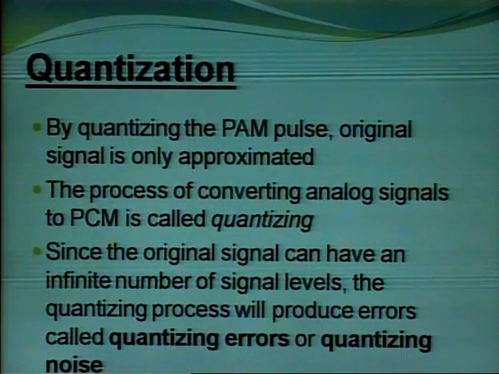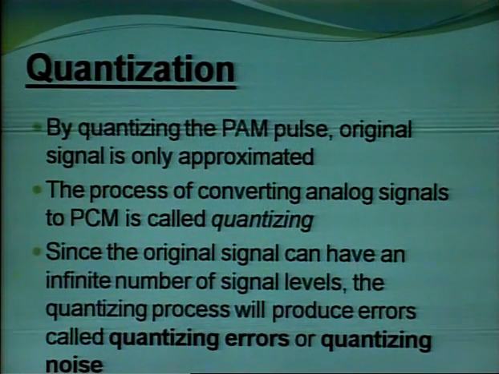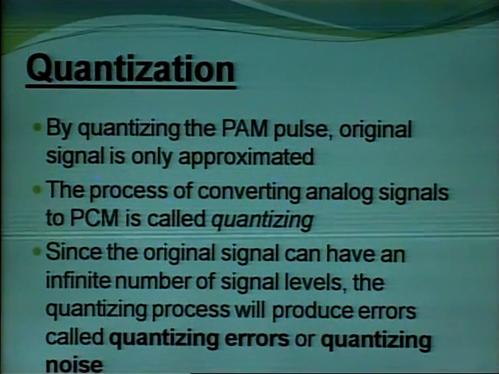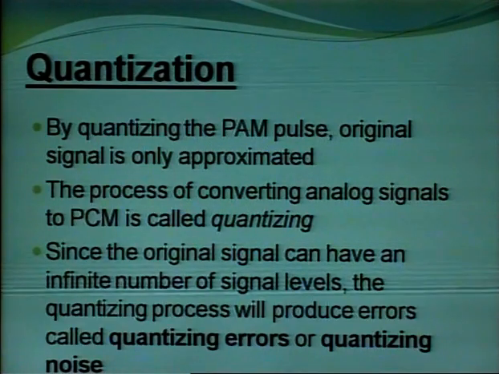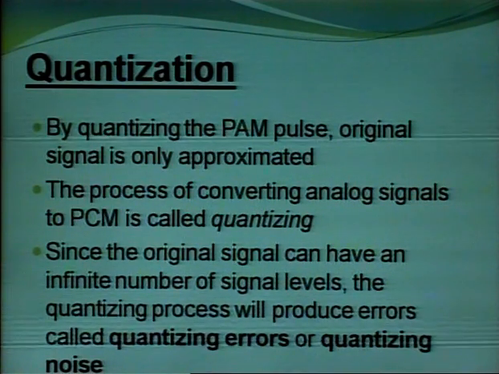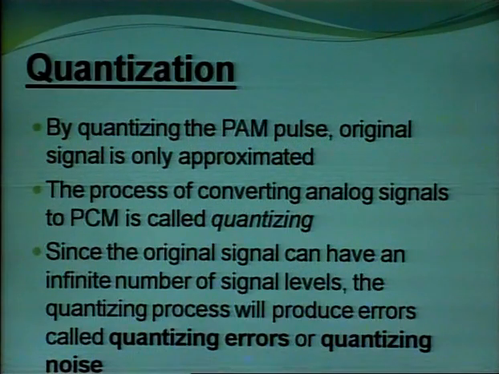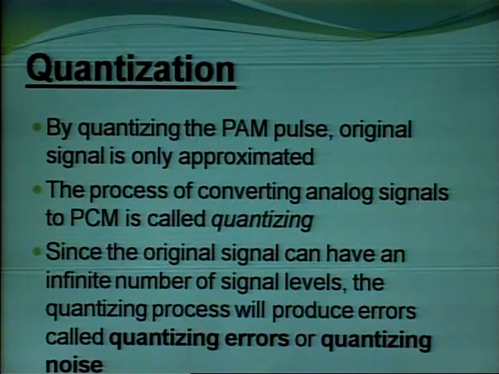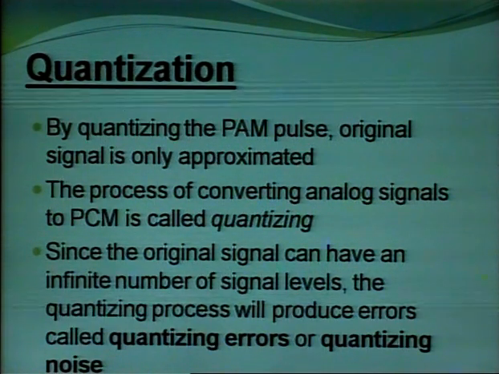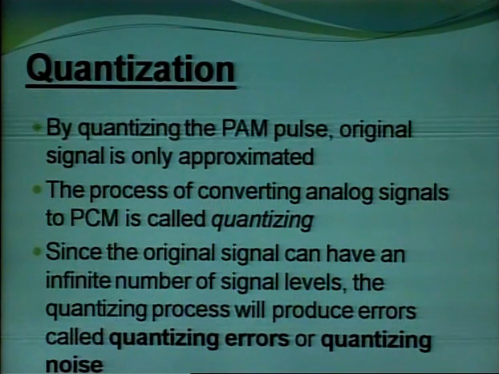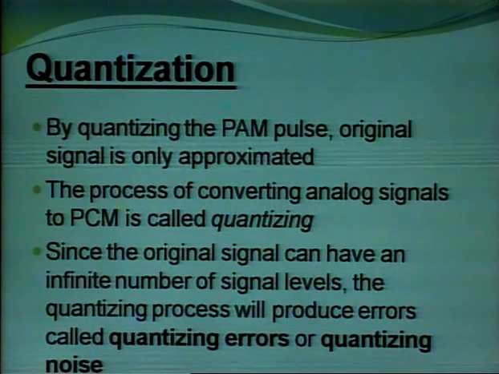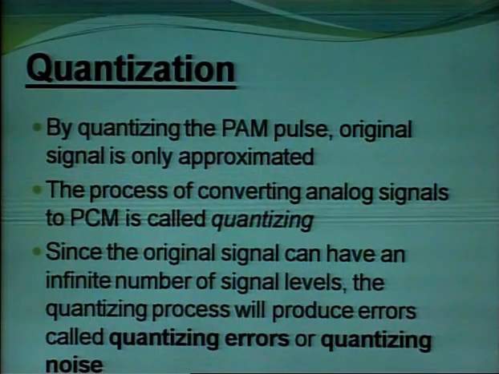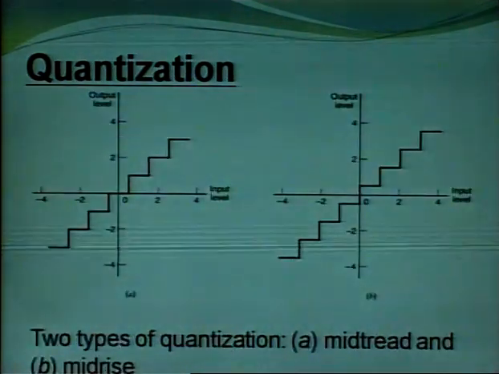Since the original signal can have an infinite number of signal levels, the quantization process will produce errors known as quantizing error or quantizing noise. The signal we get after quantization will not match the original signal, because the original signal has an infinite number of levels whereas the quantized signal has a fixed number of levels. Because of this, the gap or difference introduces an error known as quantizing error or quantizing noise.